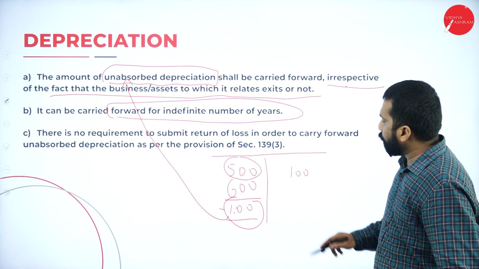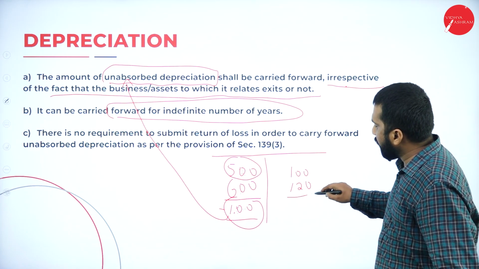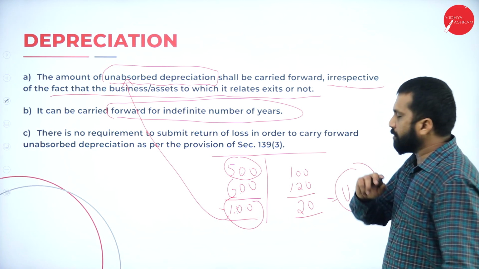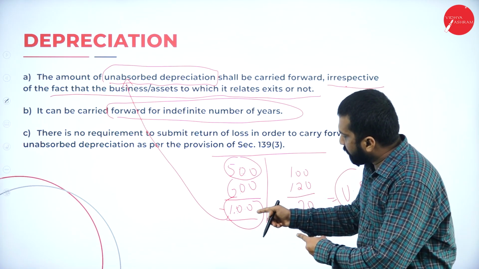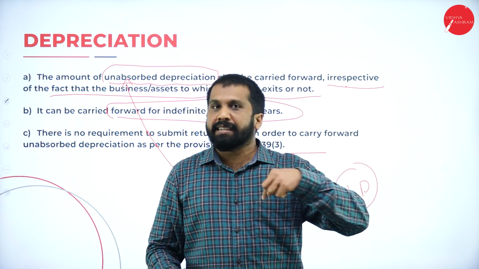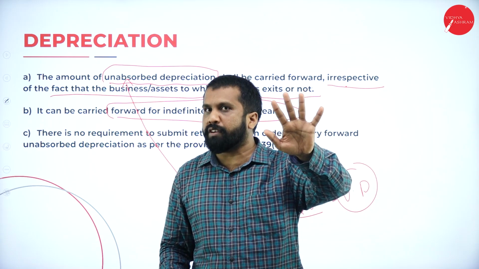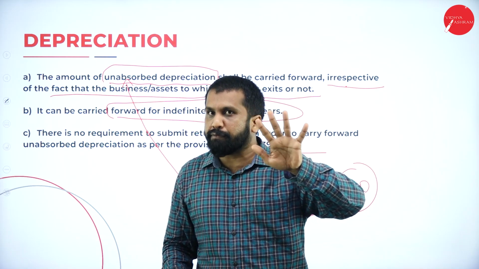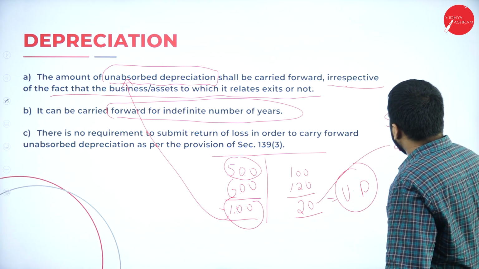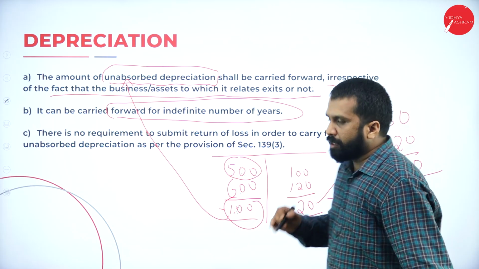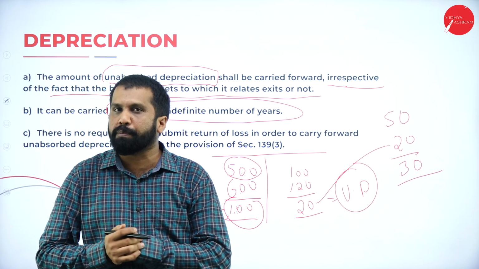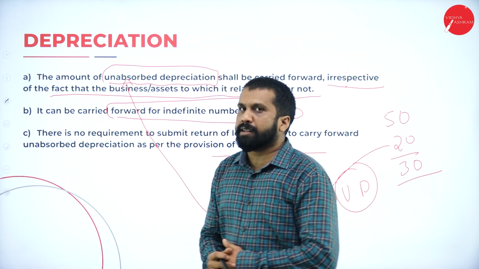100 rupees is your profit. Your depreciation is 120. The difference of 20 we call unabsorbed depreciation. This 20 you can carry forward any number of years. Next year you got 50 rupees profit. From that 50 rupees you can minus this 20. Clear? Like this, any number of years you can carry forward. Hope you are clear. This is all about depreciation.